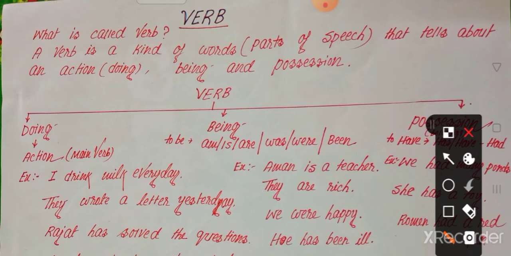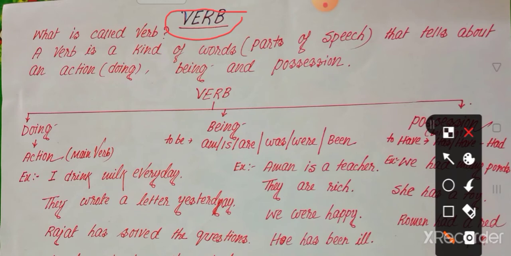Today in this class, we are going to learn the basic knowledge about the verb. Everybody has an idea about the verb. Do you know what is called a verb? A verb is a doing word, that you know, but it is not the appropriate definition of a verb.